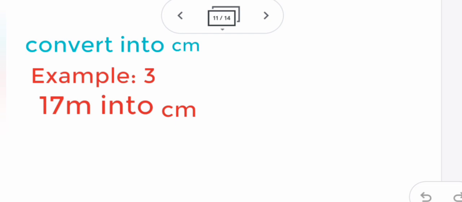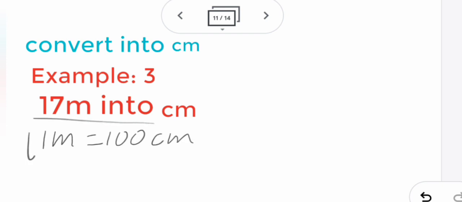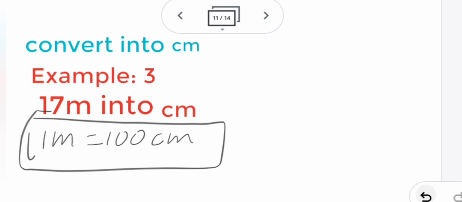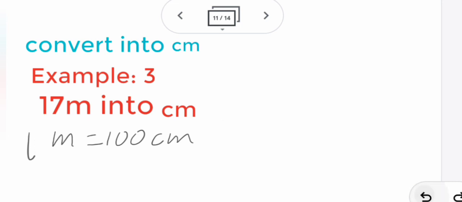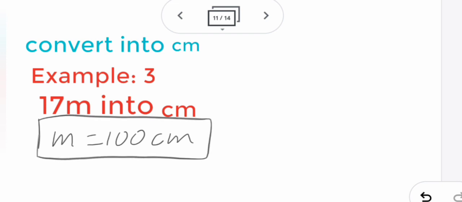Okay, next one. Here we are going to convert into centimeter. The formula was already given there: 1 meter equal to 100 centimeter. So this is the formula. You write the formula first. Then now you have to write this side. I am writing here, but you don't write it here. You write it down only where there is a space. You must know the way of presenting. Don't write it on the side.